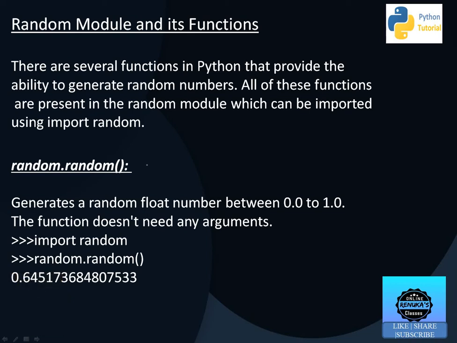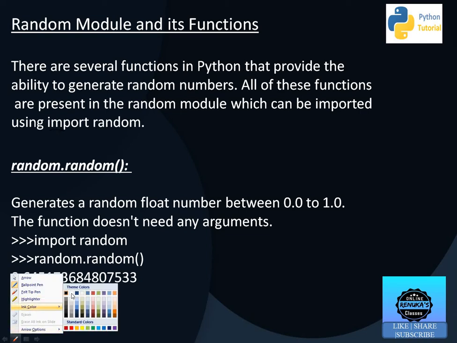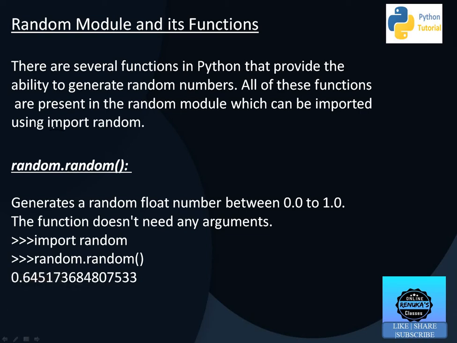All the functions present in the random module can be used only when we are importing the random module. So the first statement, every time before using the functions of the random module, will be import random. So import random, and after that we can use the random function. The first function is random.random. Random is the module and the second random is the function, separated by a dot operator.